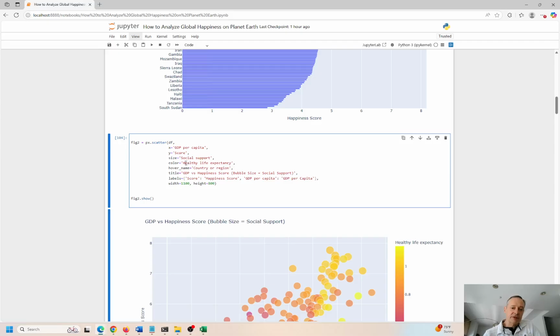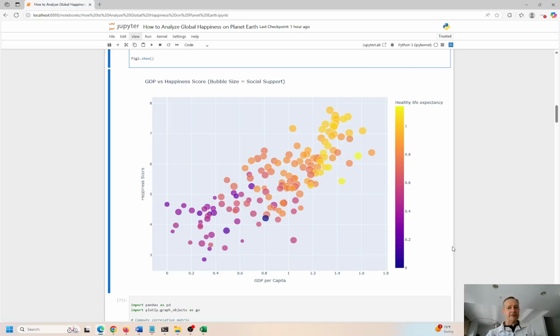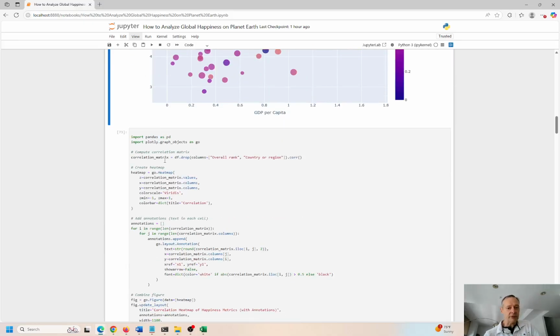And then the 3rd dimension here is going to be health life expectancy. And we set that as the color, right? So you can see based on health life expectancy, Finland is #1, and what was it? South Sudan, I think, was coming in last place. So that's pretty interesting too, right? But we still can't answer the question, which features actually have a statistical influence on the happiness score. So we have to keep going with this.